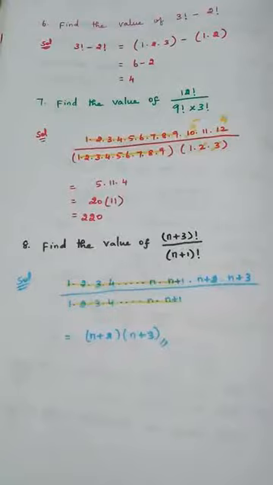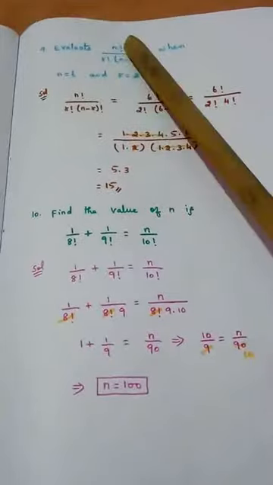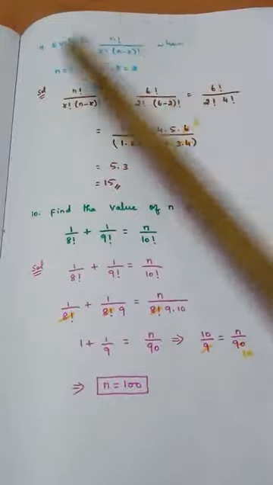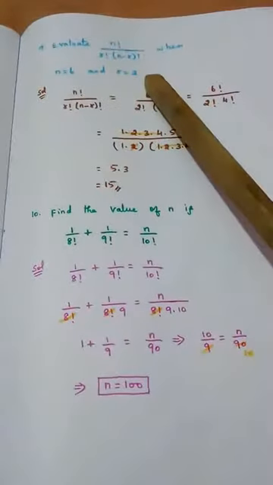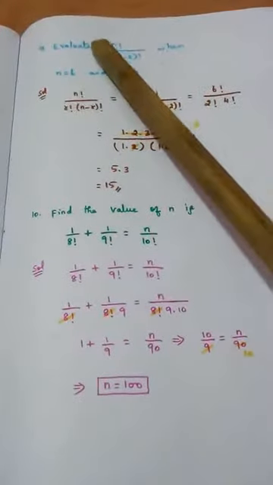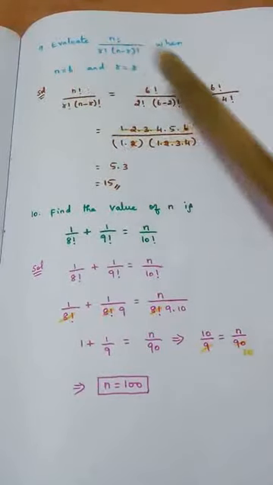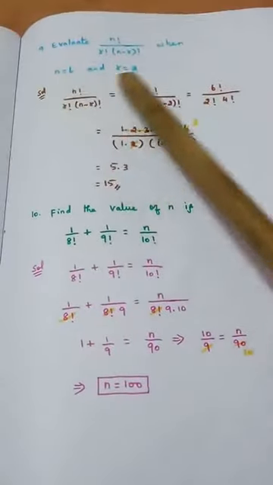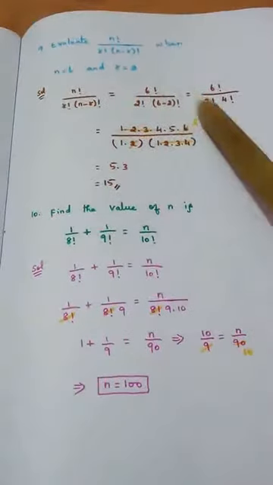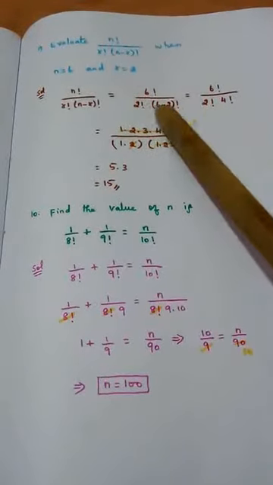Moving on to the 9th sum. Question number 9. Evaluate n factorial by r factorial into (n minus r) factorial when n value is 6, r value is 2. So very simple, n value, r value they have given. They are asking us to calculate this. So writing the question and substituting the value. In place of n, write 6, so 6 factorial. In place of r, put 2, 2 factorial. N minus r, (6 minus 2) factorial. So 6 factorial, 2 factorial, 6 minus 2 is 4.